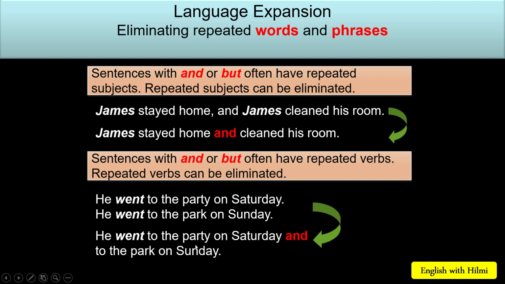So: he went to the party on Saturday and to the park on Sunday. So and is used to eliminate repeated verbs.